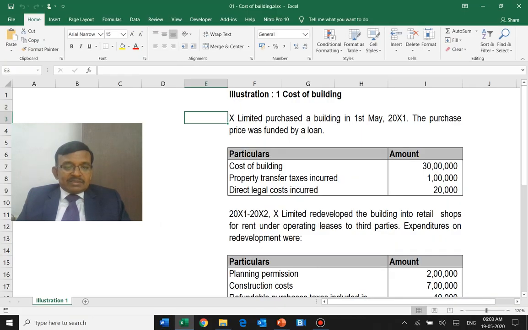So, we are talking about a situation where an entity purchased a building on 1st of May, a certain date. The moment you have a date which is not the starting date or ending date, be careful about what is the period related cost which has to be capitalized.